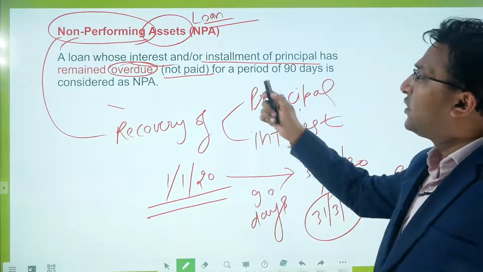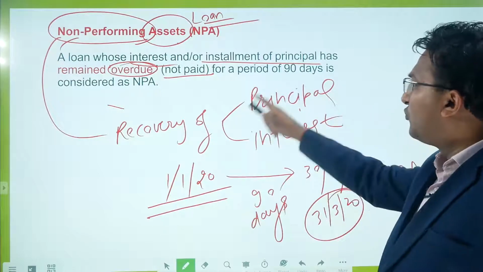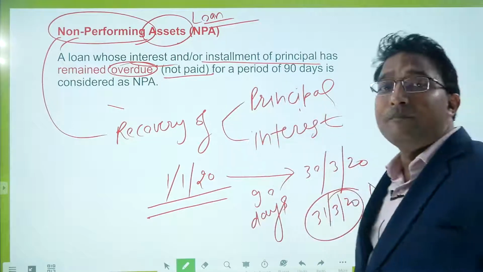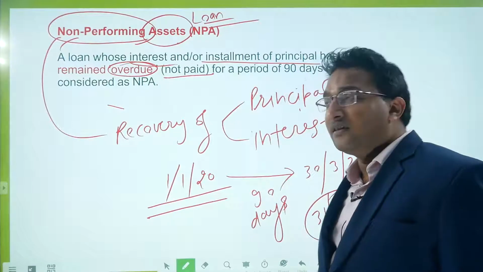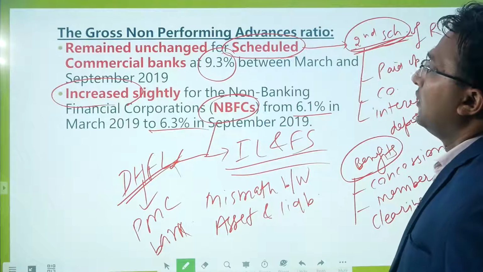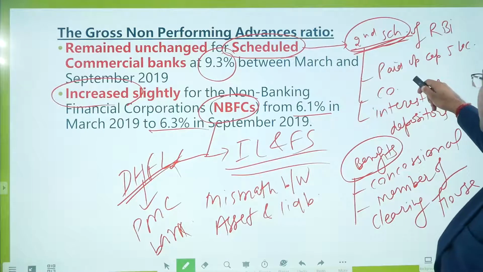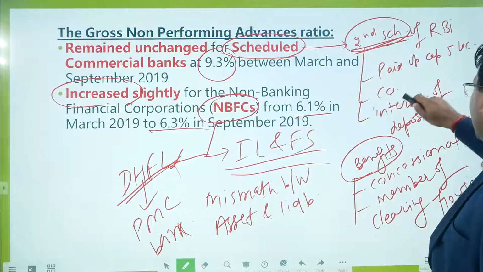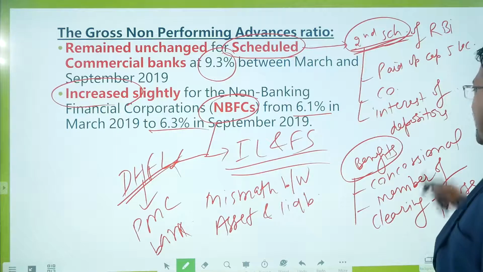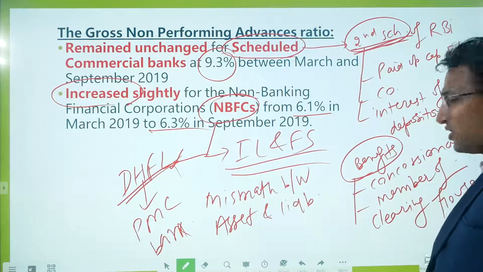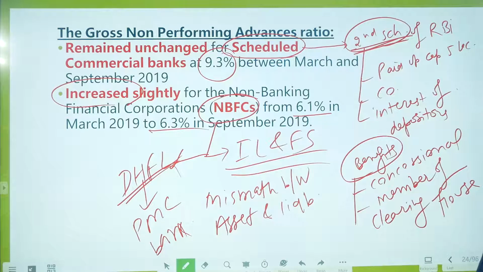NPA: you can see when the recovery of principal and interest is overdue for more than 90 days, then this is called NPA. The impact is upon the profitability and the balance sheet. Scheduled means the Second Schedule, which means the bank has a paid up capital of 5 lakh. It is a company operating in the interest of the depositors. The benefits include that it can get concessional credit and it is a member of the clearing house.